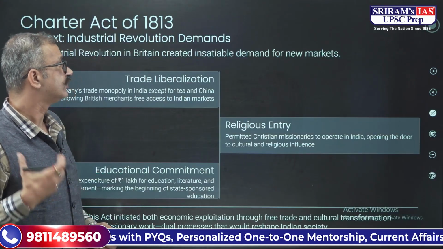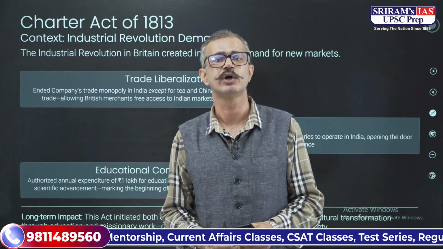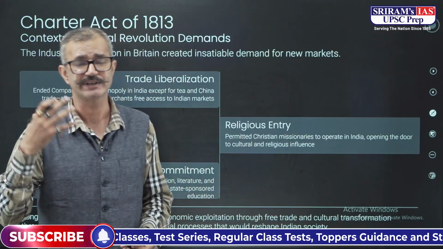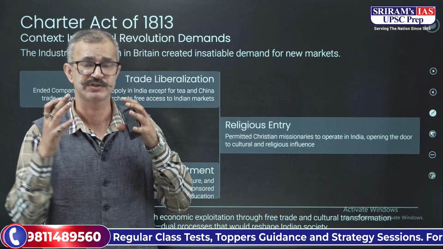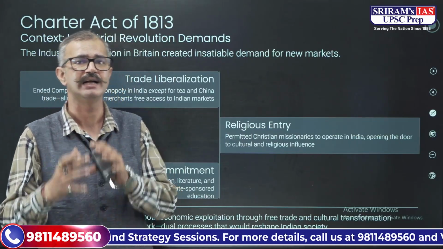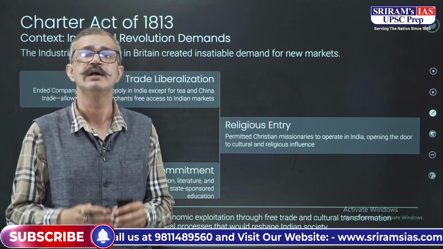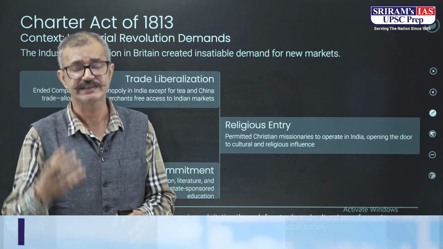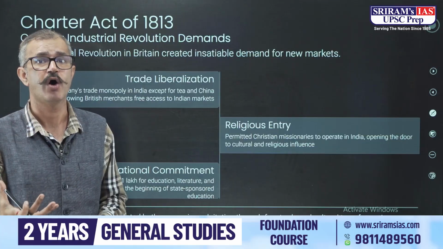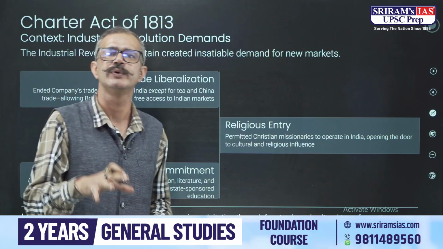Now, when we talk about the next act that came in 1813, this is a very important act. The Industrial Revolution was at its peak, and there was demand for new markets for the finished products. Ultimately the merchants and the trading companies in Britain were pressurizing the British government that the monopoly of the East India Company should be lifted, so that they can come into India and trade.